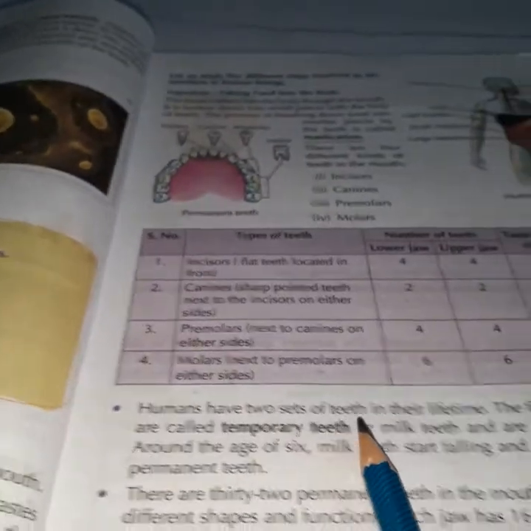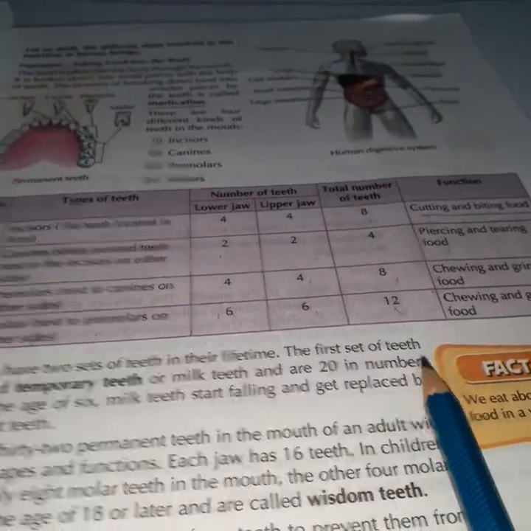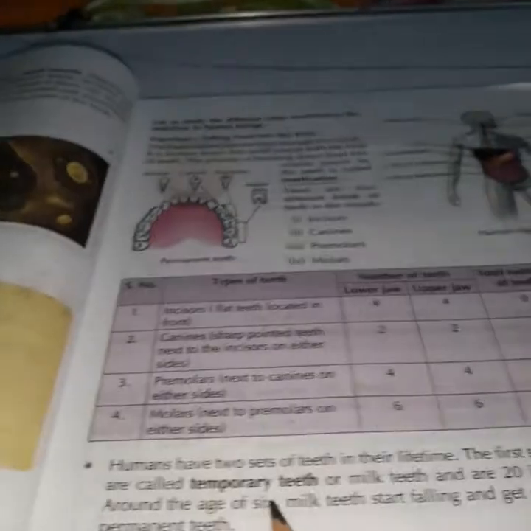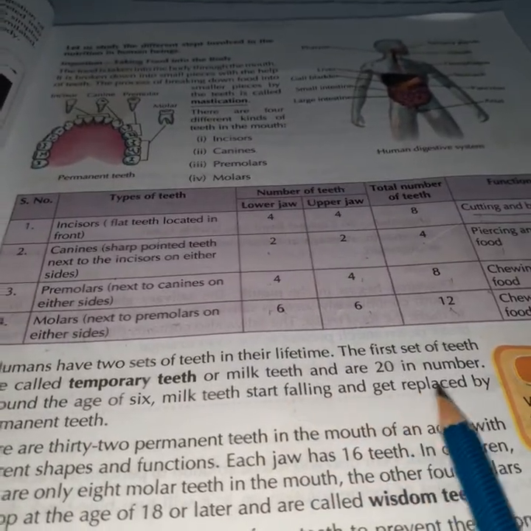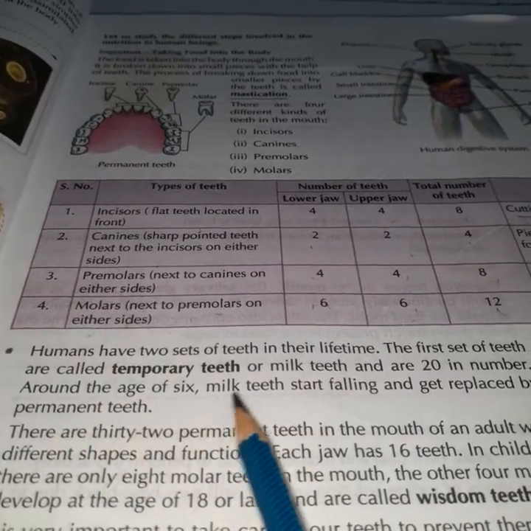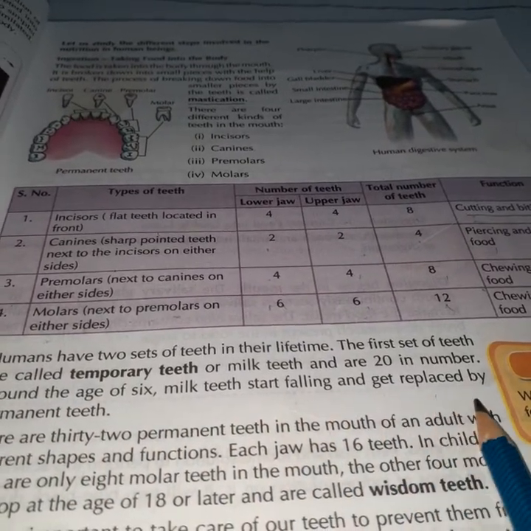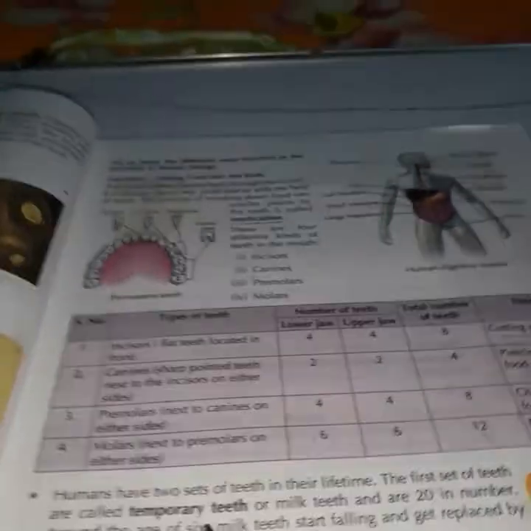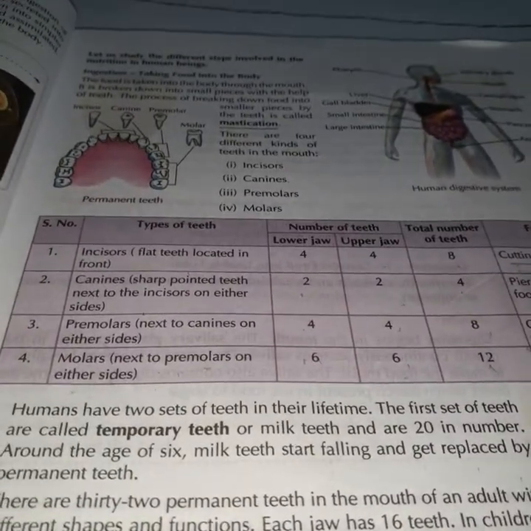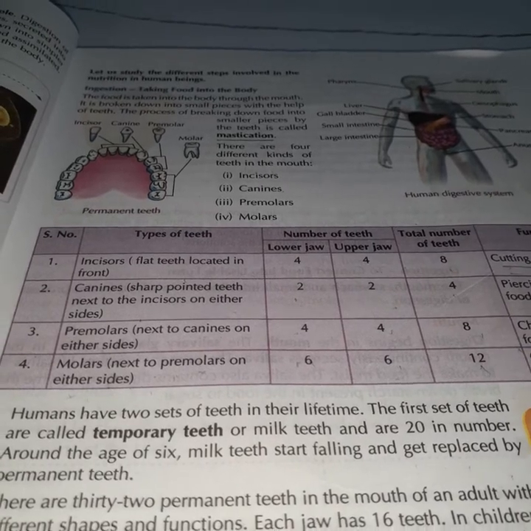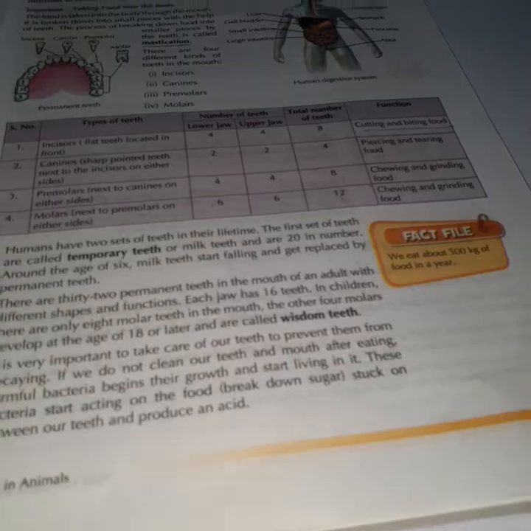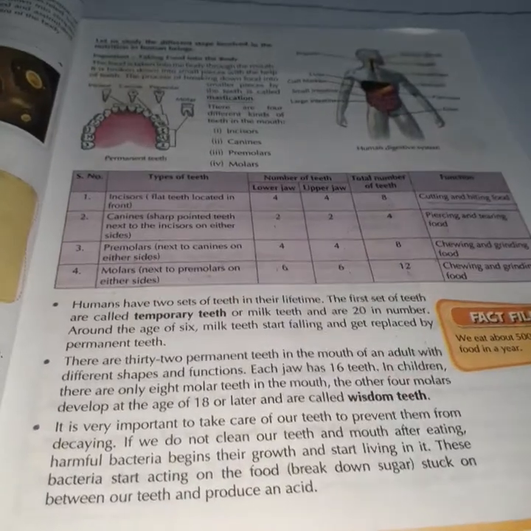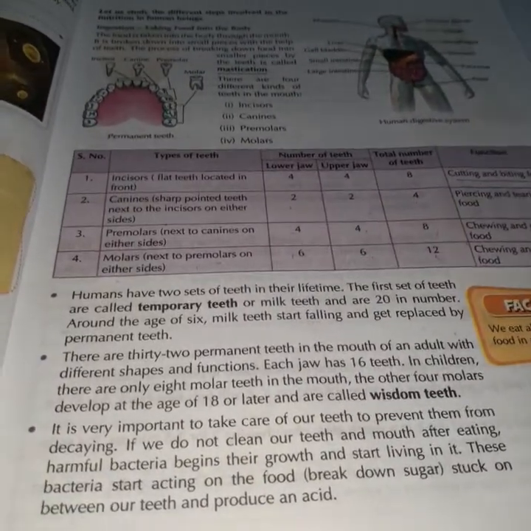Now humans have two sets of teeth in their lifetime. The first set of teeth are called temporary teeth or milk teeth, and are 20 in number. Around the age of 6, milk teeth start falling and get replaced by permanent teeth. When the milk teeth are falling down, the permanent teeth are coming out.